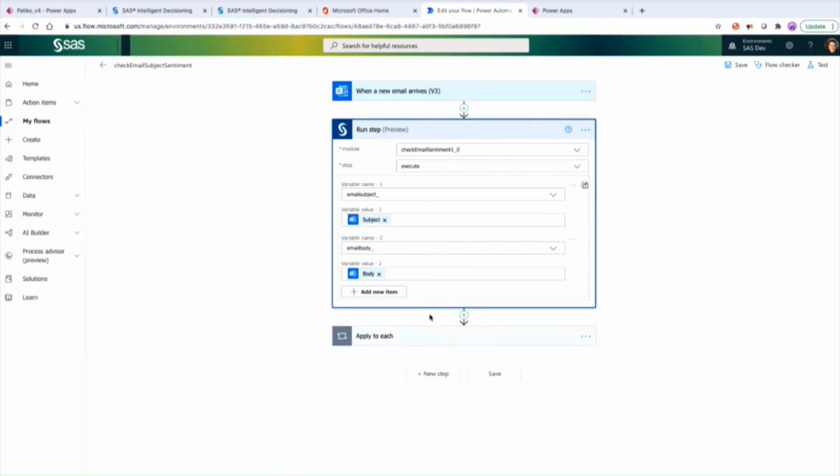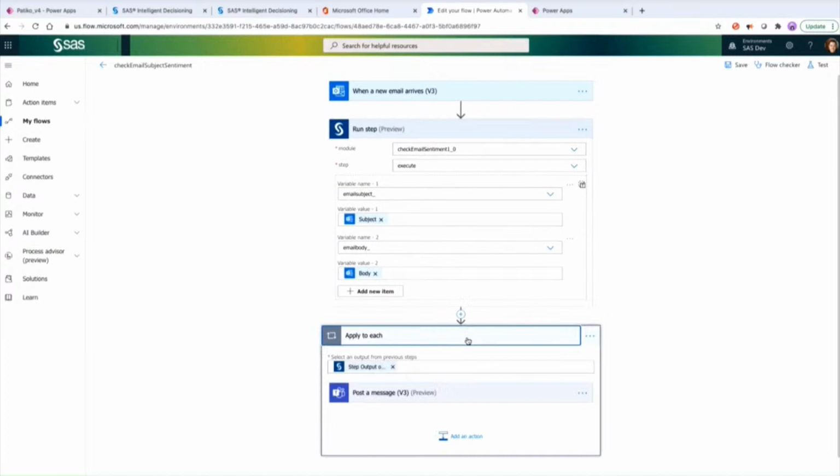After we evaluate the sentiment, we post a message with the sentiment to Teams. For example, if you have a Teams channel for your support team who handles customer requests, right? Now they will get a message that will tell them, hey, this customer just emailed us and the sentiment is negative. So be nice to the customer.